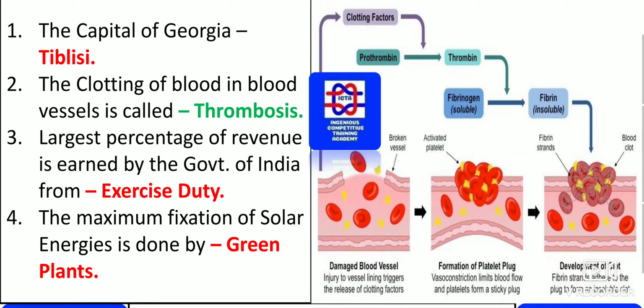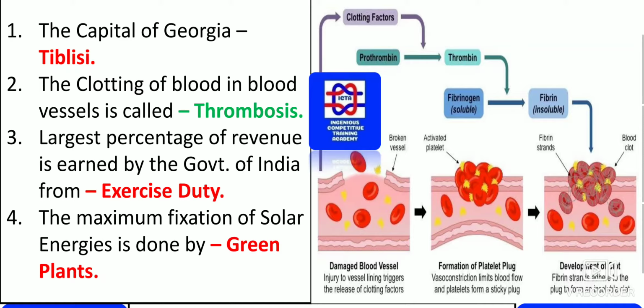The capital of Georgia is Tbilisi. The clotting of blood in blood vessels is called thrombosis. Please remember, the clotting in blood vessels is known as thrombosis. You can see how exactly the thrombosis process takes place. As you can see, the clot develops, how initially it starts and platelets are activated, and after that it is directly clotted. So the clotting of blood in blood vessels is known as thrombosis.